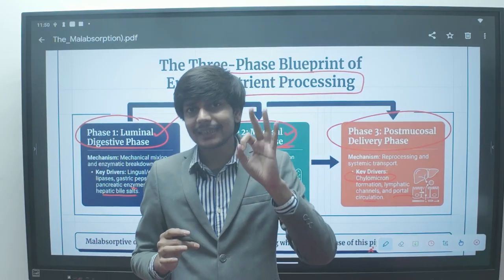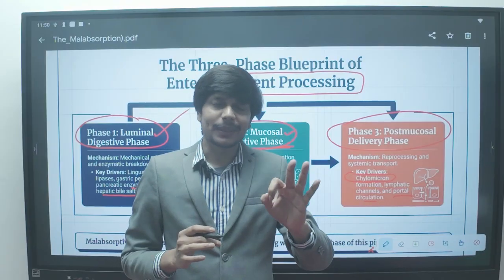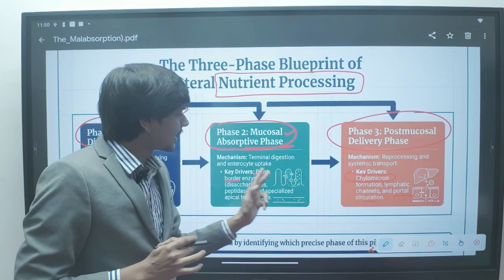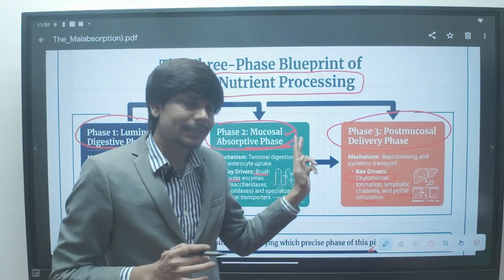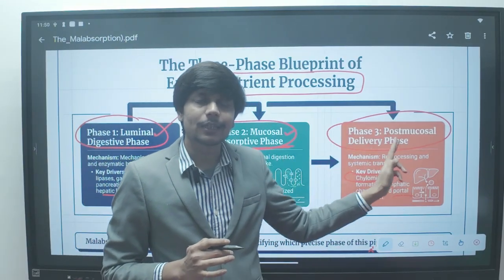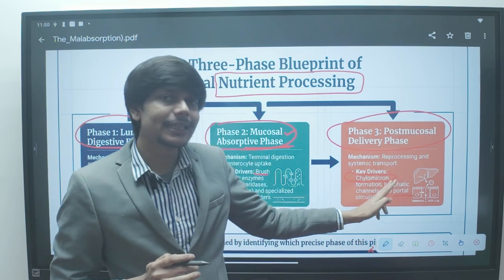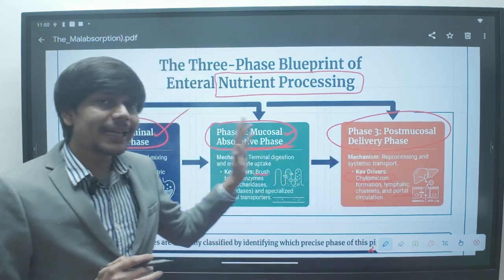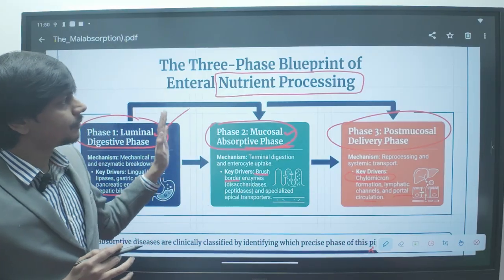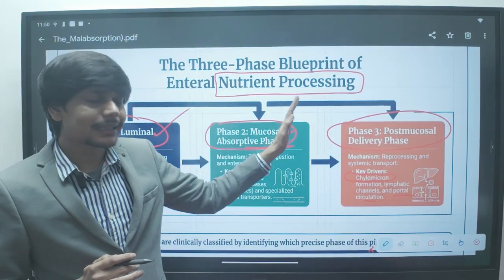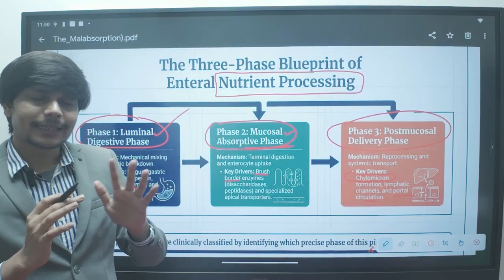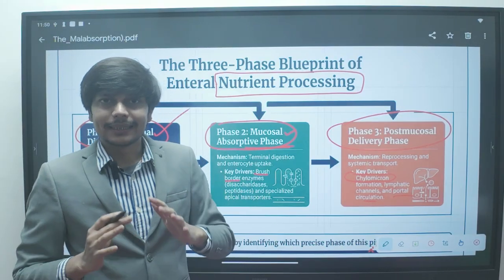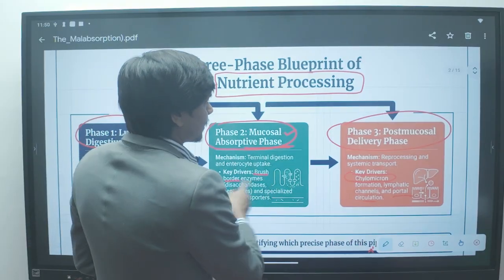It will help you think when you see a patient of malabsorption, like that of celiac disease, congestive heart failure, constrictive pericarditis, GI lymphoma, or lymphangiectasia. So these are the main pathophysiology of nutrient processing, where the patient can have malabsorption, or a disorder of absorption.